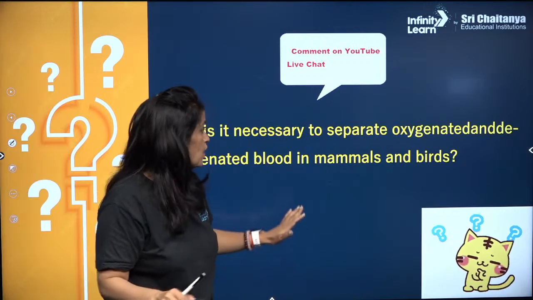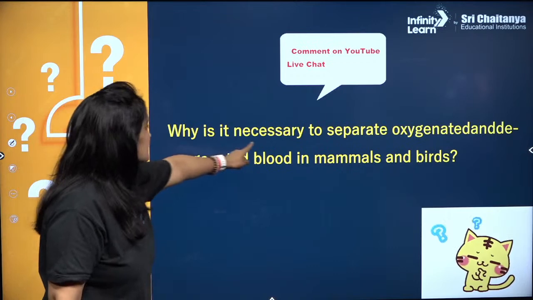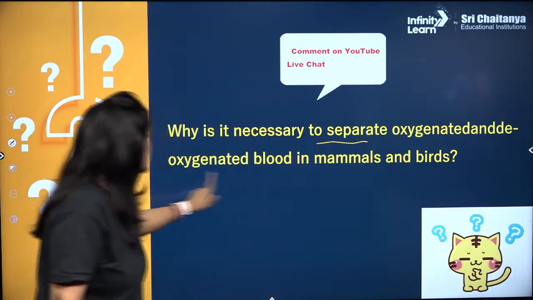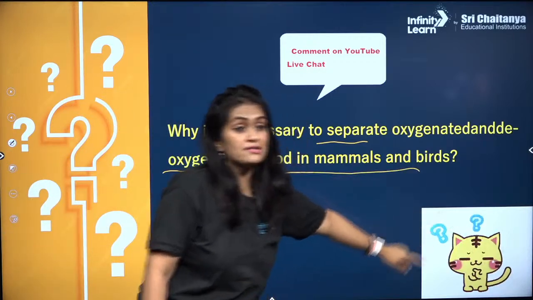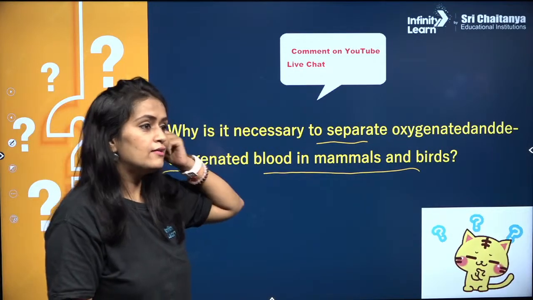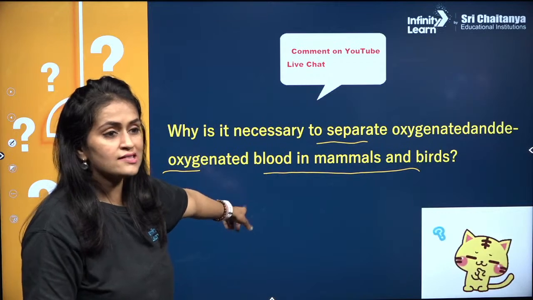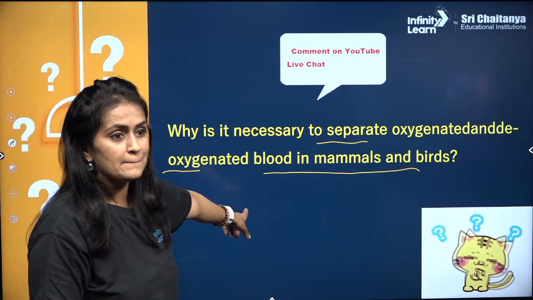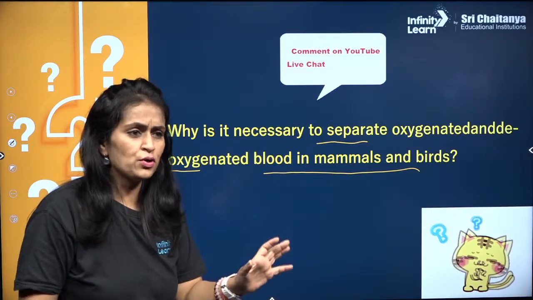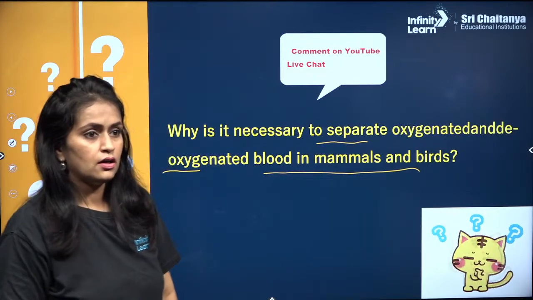Curious Katie again? Oh God, question time. Why is it necessary to separate oxygenated and deoxygenated blood in mammals and birds? Tell me. Atrium and auricle are the same, son. It is just plural and singular respectively. That's all. Okay?